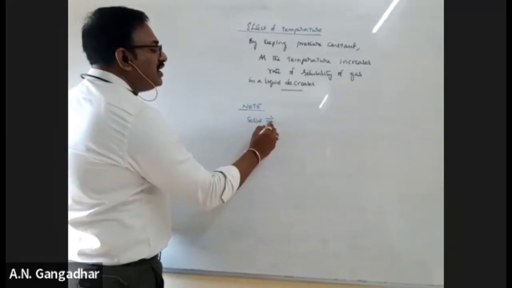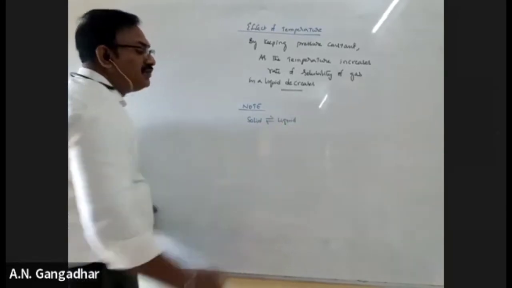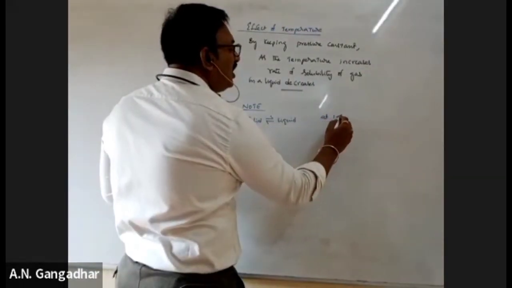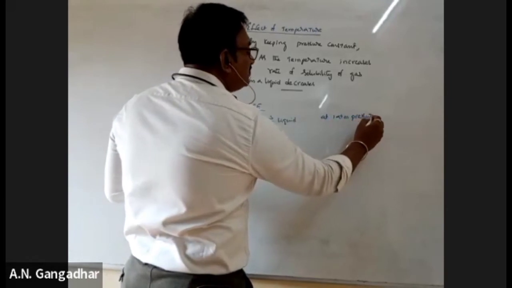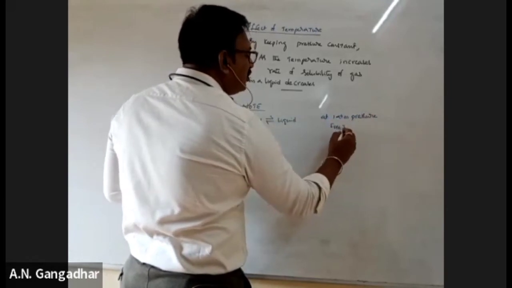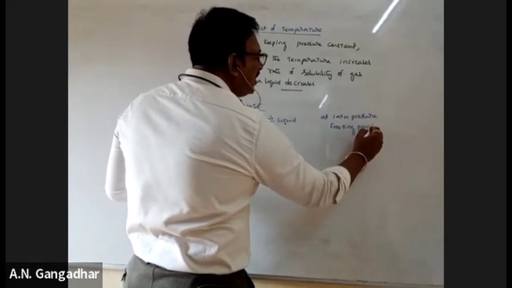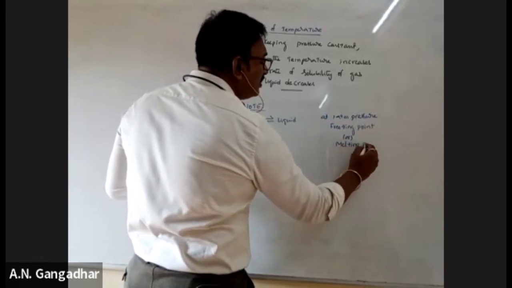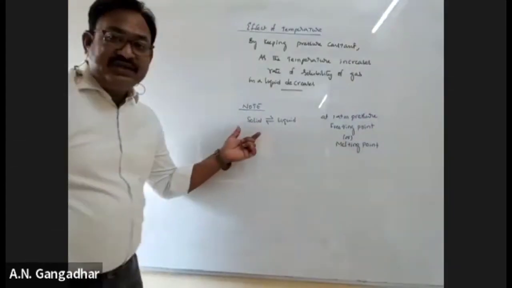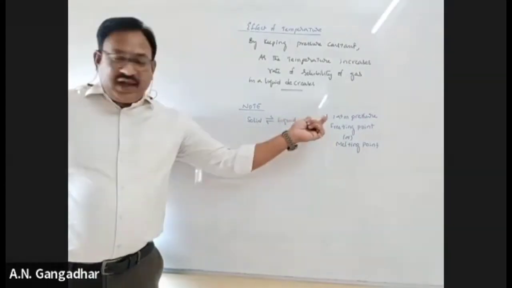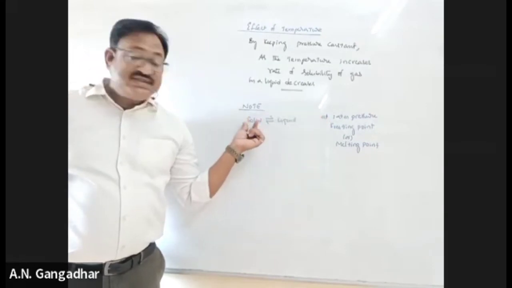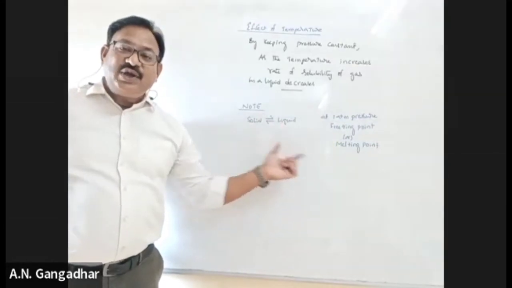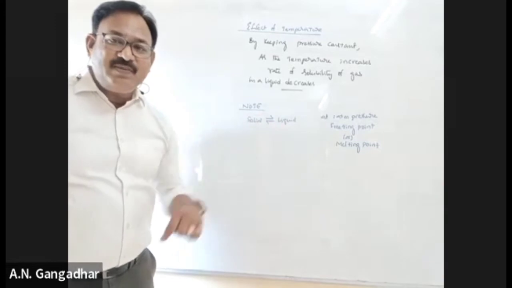If you go for solid-liquid equilibrium at 1 atmosphere pressure, if it is ice, we call it the freezing point. If it is a normal solid, we call it the melting point. If it is ice and water, we say freezing point. If it is solid and liquid, we say melting point.